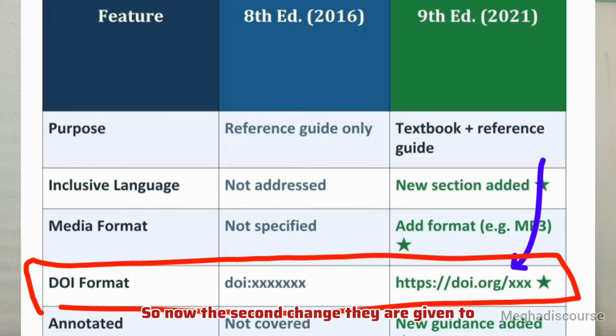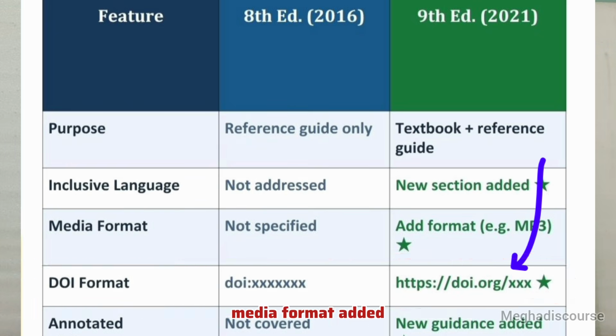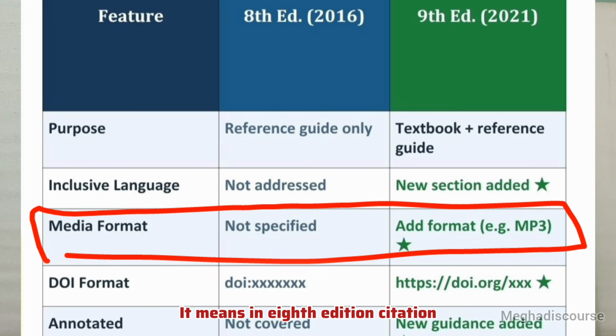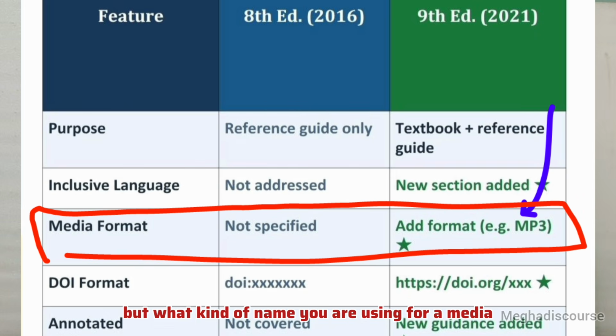Now, the second change they have given is the media format added. In 8th edition citation, if there is some kind of music album, we just write the name of the album simply. But in 9th edition, they say that you have to write if it is MP3, or if it is a video, then you write MP4. If this is an ebook, then write ebook here. If there is any film disc, then write Blu-ray or DVD. Whatever kind of media you are using, just write it down here. So it was added in 9th edition.